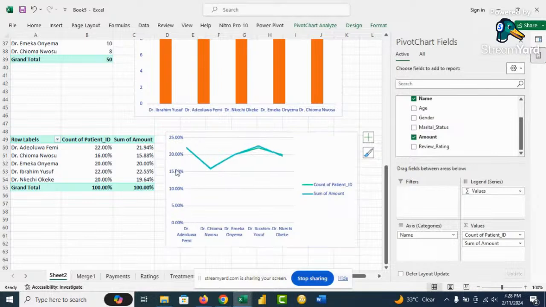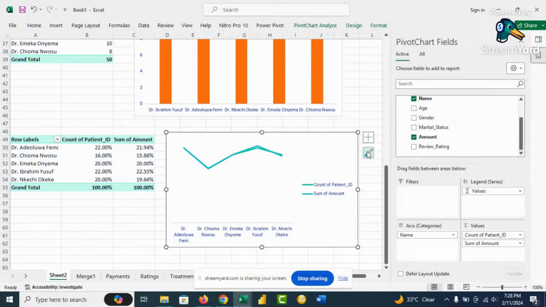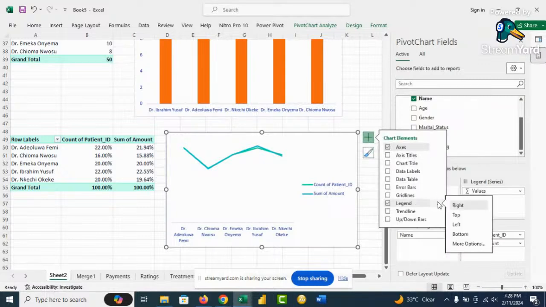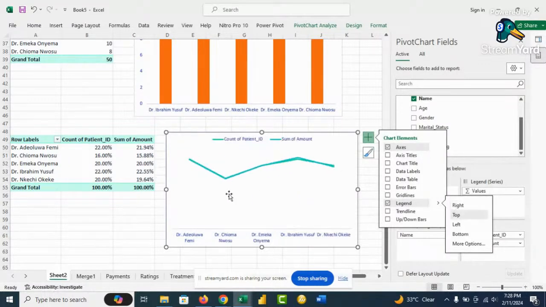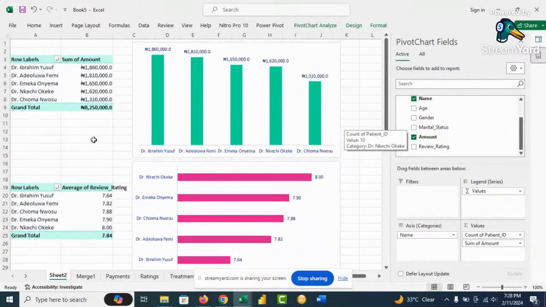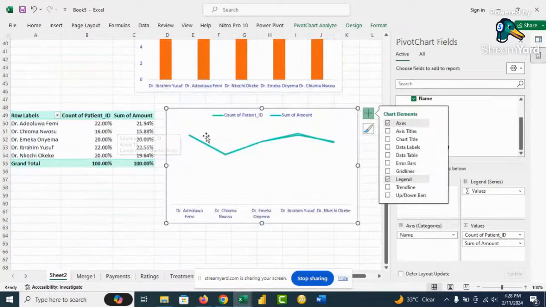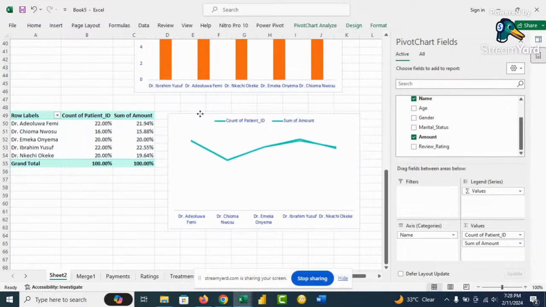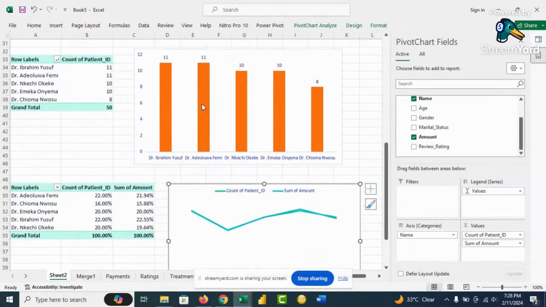So this is more like the correlation we just did now. And you can see very well that there is a relationship between the number of patients and the amount generated. So Adewale, what's his name? This particular person is Dr. Ibrahim Yusuf. Do you get? And Adewale and others that are topping the charts on the amount generated. It's not like they are very good per se in terms of customer feedback. It's because of the number of customers sent to them. That's what we are seeing with this number.